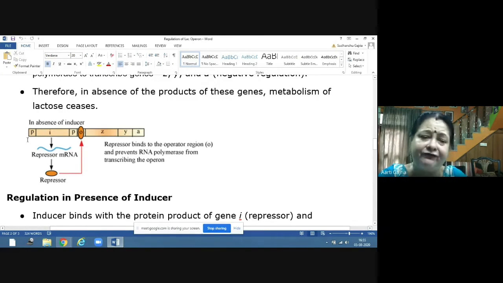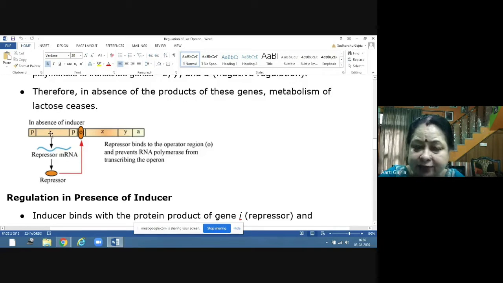Now, if the medium does not contain lactose, what will happen? This regulatory gene, that is I gene, will transcribe a repressor messenger RNA.